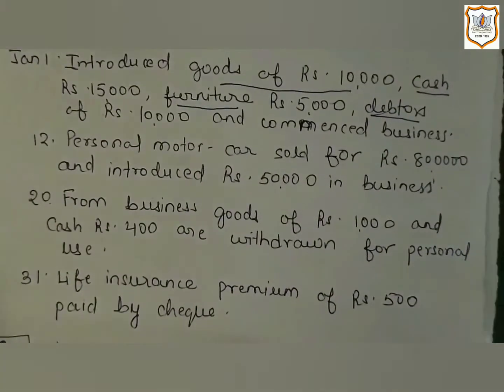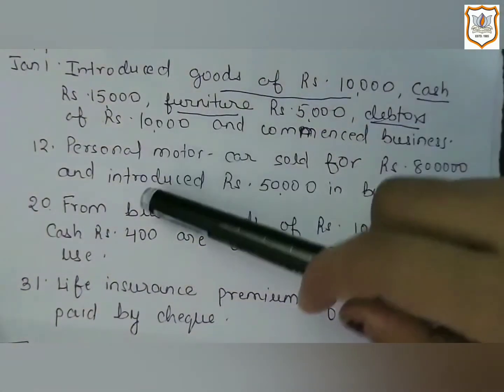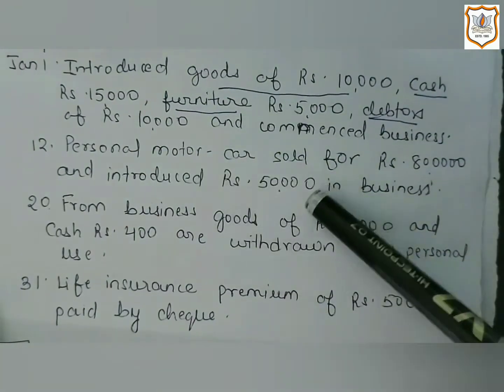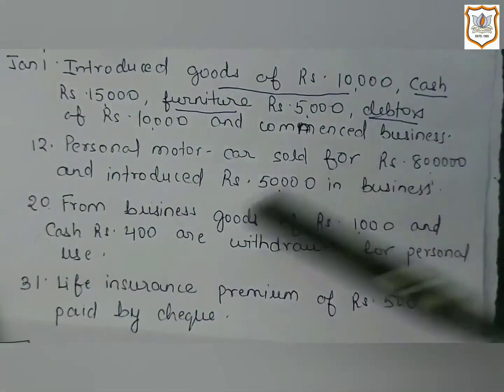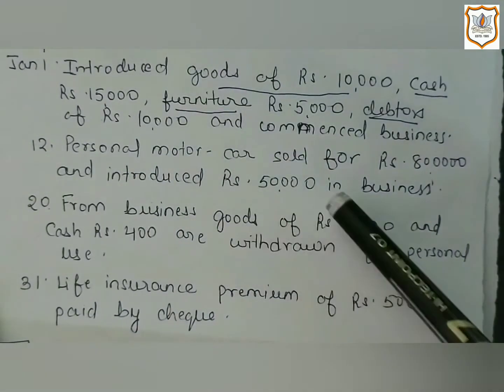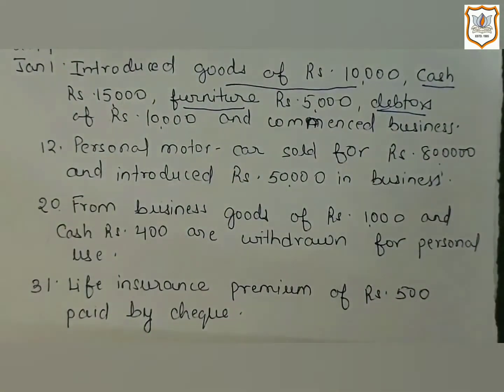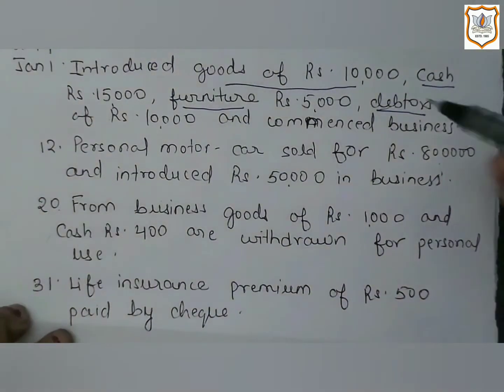Now let's move towards the next transaction. Here the next transaction, date 12: personal motor car sold for rupees 80,000 and introduced rupees 50,000 in business. So which two accounts are involved here?